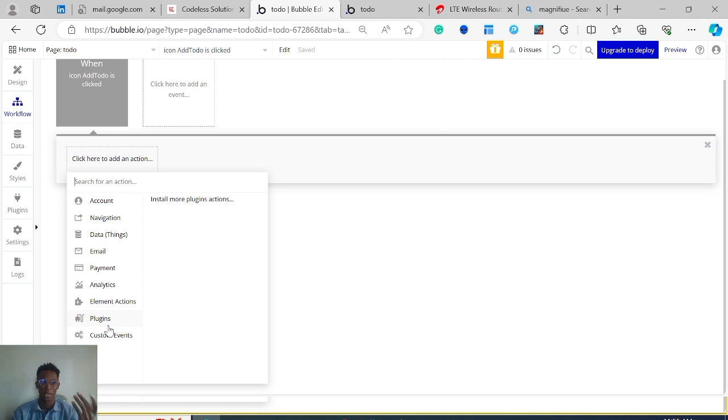So you can also integrate plugins, which, if you remember at the start, Bubble was asking us during the setting up process to add plugins. So you can integrate with external plugins that other developers have built. You can leverage the power of those plugins. Say for example, a plugin like the API connector, if you want to connect to an external service, or a plugin like a PDF generator, or a CSV file exporter. If you're creating an analytics tool and you want to export reports, you can download a plugin for that, and when it comes to plugins, you will see all the actions that plugin can do. You can even create your own plugins.